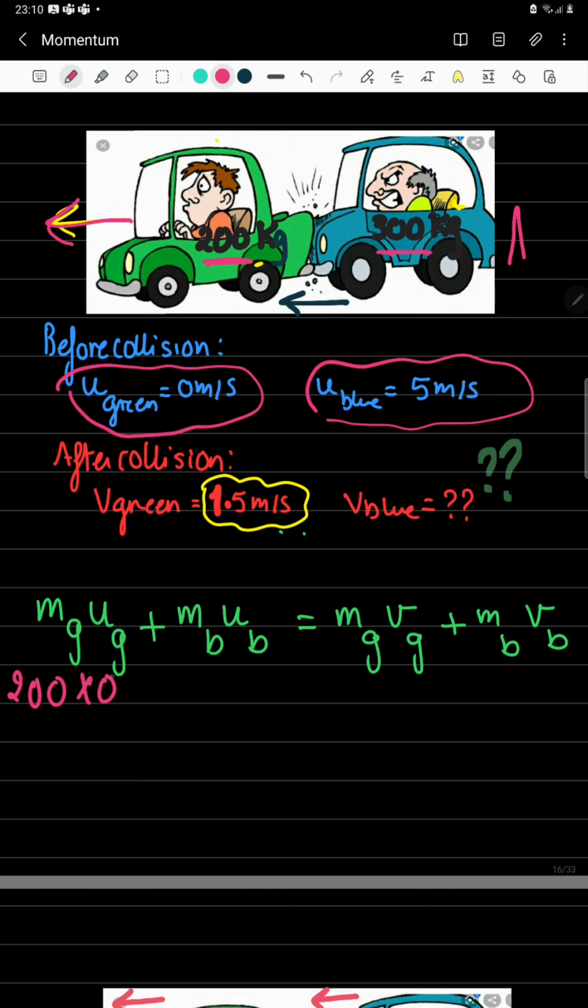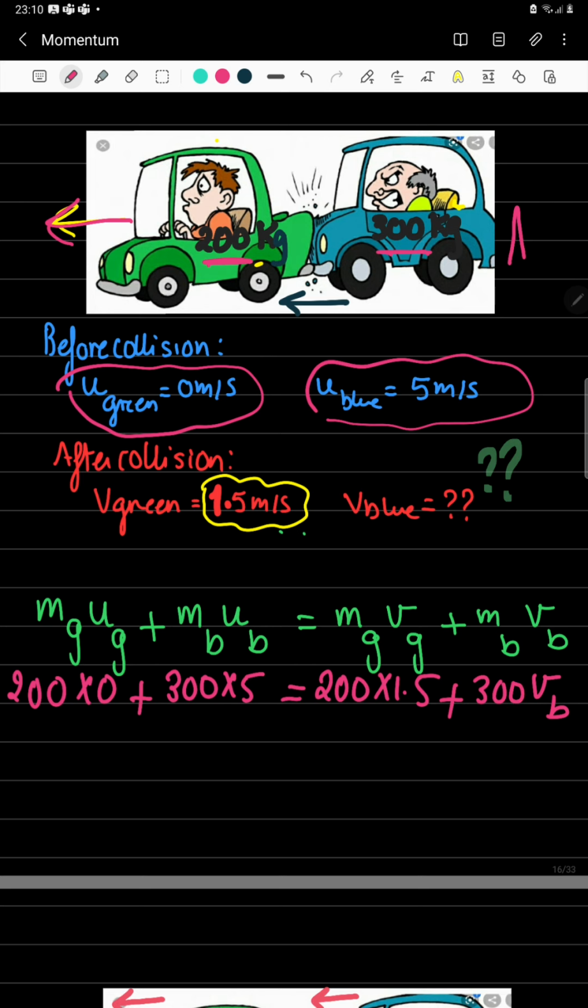It was stationary, so zero momentum before collision. The mass of the blue car is 300, moving with 5 meters per second. This is equal to the mass of the green car, 200, multiplied by its new velocity, 1.5, plus the mass of the blue car, 300, times VB.